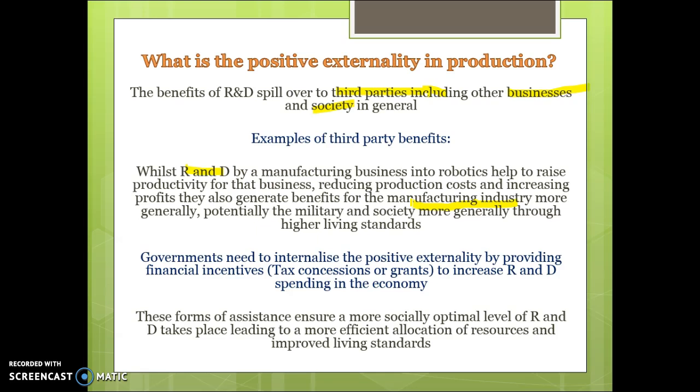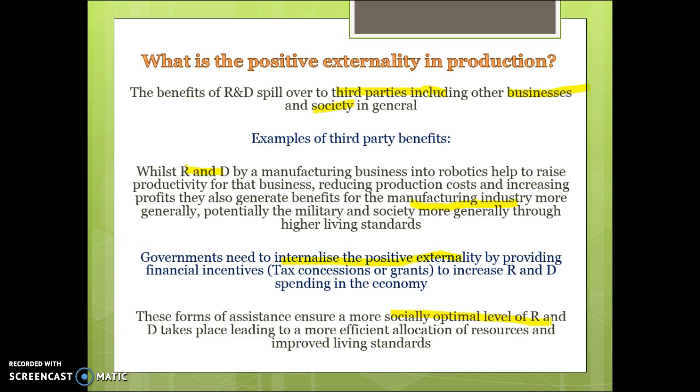So, for example, lower costs and increased productivity from using robots can flow on to benefits more generally for society. So there are third-party benefits associated with research and development in production, and therefore the government needs to internalise the positive externality by providing financial incentives like tax concessions and grants to increase research and development spending. There are third-party benefits that aren't considered by the business in a free market because they're profit-motivated and self-interested. So the government steps in and tries to internalise these positive externalities by providing tax concessions and grants. These forms of assistance help to achieve a more socially optimal level of research and development.